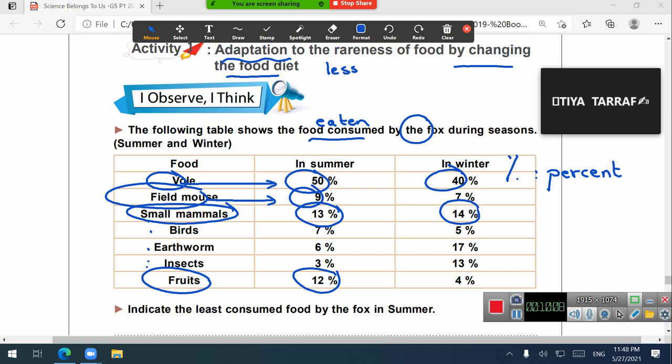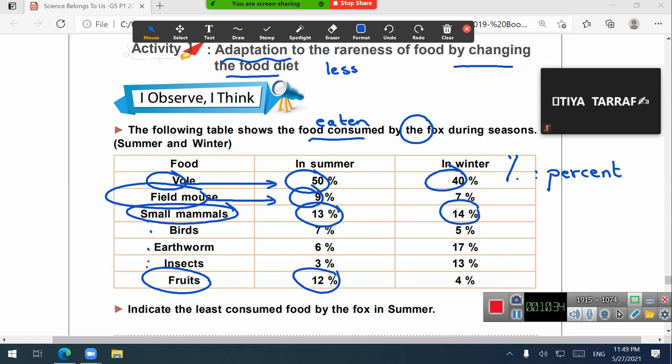When the plant takes sunlight and air, what can it produce? Excellent. Produce fruit. Thank you, Tia. Mute yourself again. So the plant can now give more fruits and more food.